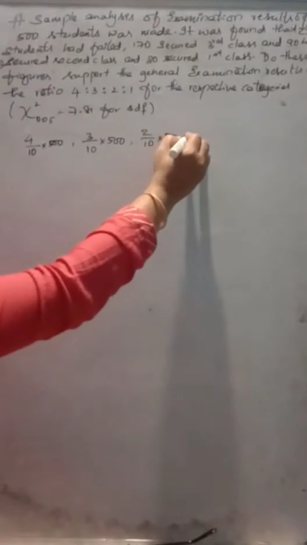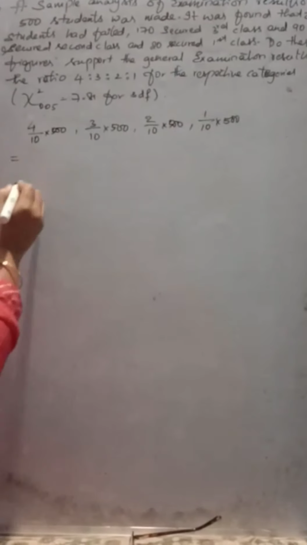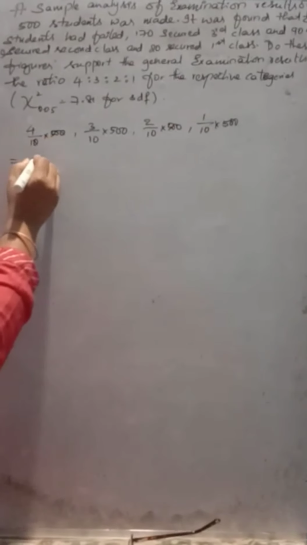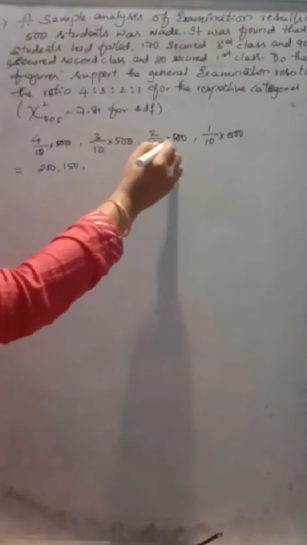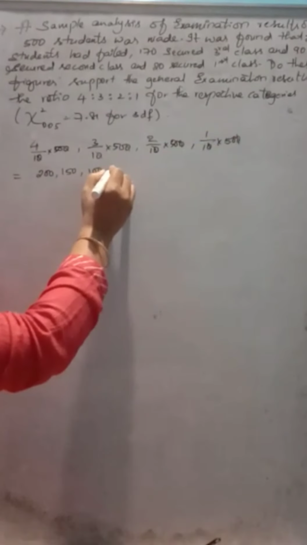And 1 by 10 of 500 will be the last category, people who secured the first class. Here you are going to get 200, 150, 100 and 50. These are the respective expected frequencies, or otherwise you can also call them theoretical frequencies.